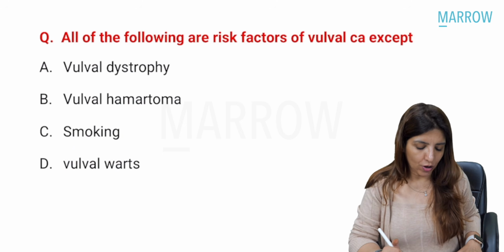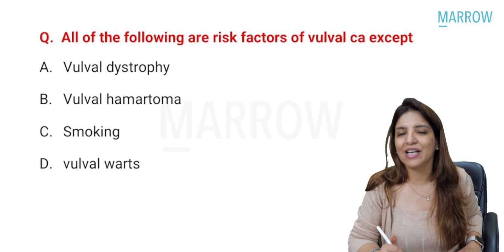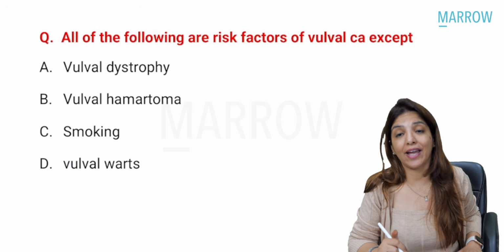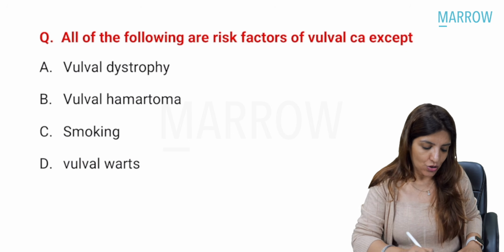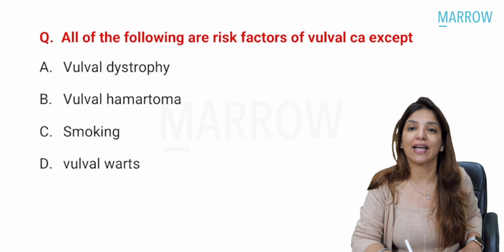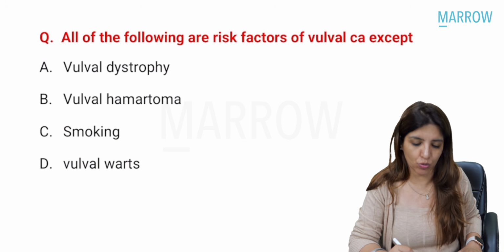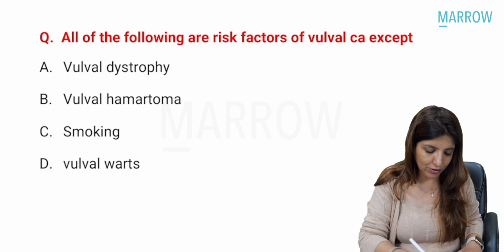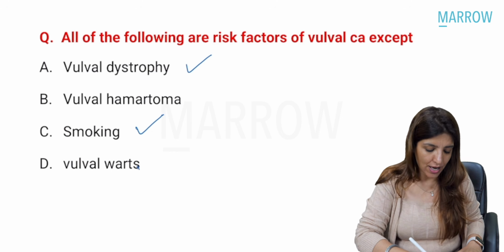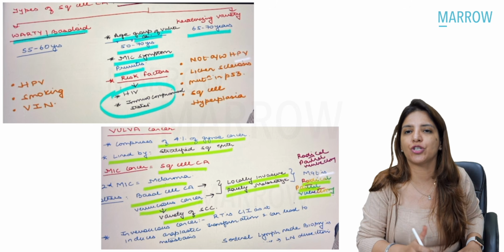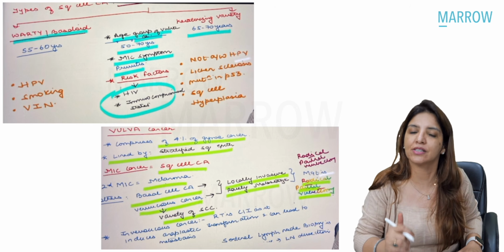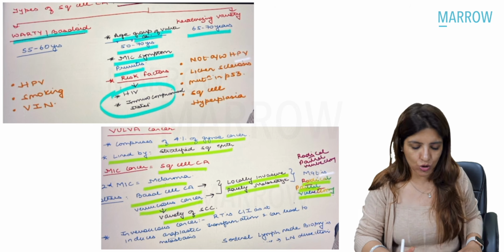Now, all of the following are risk factors for vulval cancer. As I told you in session 2, there was a question on vulval cancer, and this was the question on vulval cancer. So all of the following are risk factors for vulval cancer except, so since I have told you everything about vulval cancer, let's do this question directly. Vulval dystrophy, yes. Smoking, yes. Vulval warts, yes. Vulval hematomas, no. And again, this is a screenshot from vulval cancer where I had discussed with you the risk factors for vulval cancer.